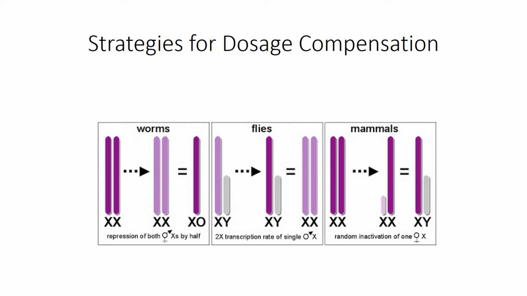Coming to Drosophila, the male flies carry one X and one Y chromosome, whereas the female flies carry two X chromosomes. In Drosophila, the expression of the single X in males is increased by twofold to equate it to the two X chromosomes in female flies. Coming to our last strategy, mammals are similar to Drosophila, where males carry one X and one Y chromosome, and the female carries two X chromosomes. But here the difference is that one of the two X chromosomes in females is globally inactivated, known as X chromosome inactivation, hence equating the dosage to the single X chromosome in males.